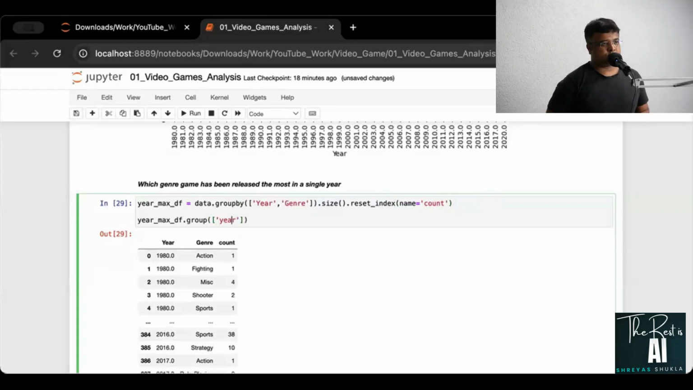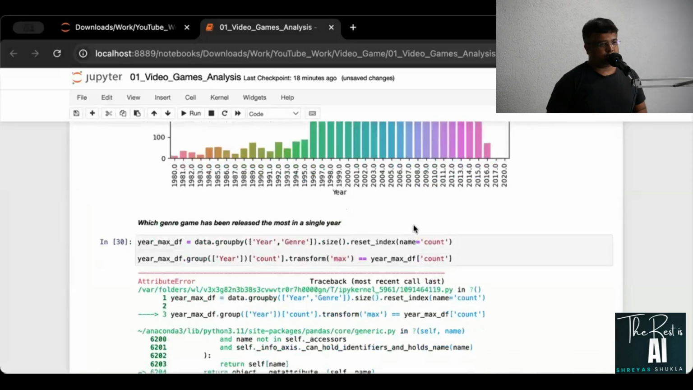All right, so this is year, and the aggregation, as you know, group by should have some sort of aggregation, but before that I'll just grab the count from this. Okay, but I'll transform max equal to year df count. All right, run that. Again, there's some issue here.